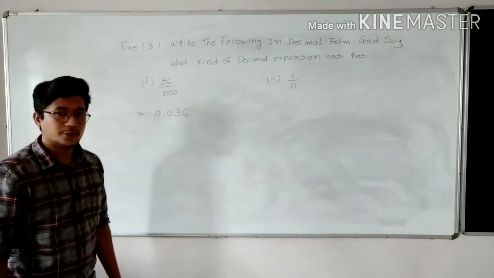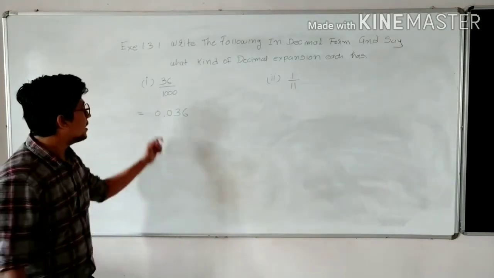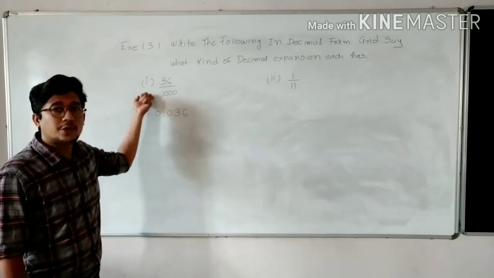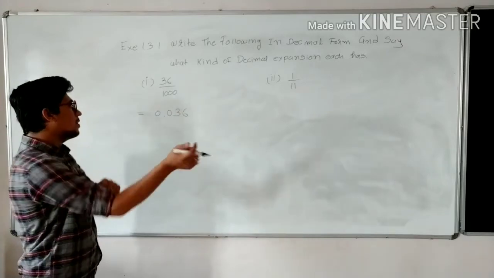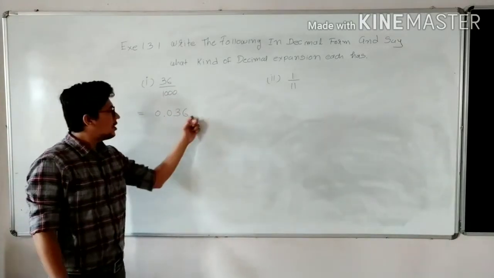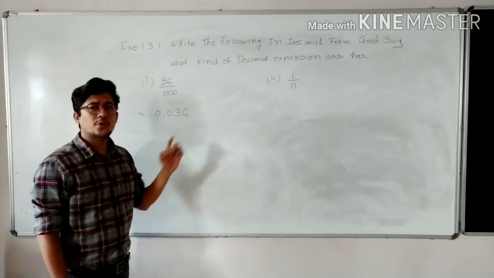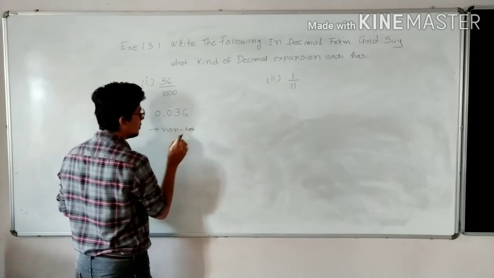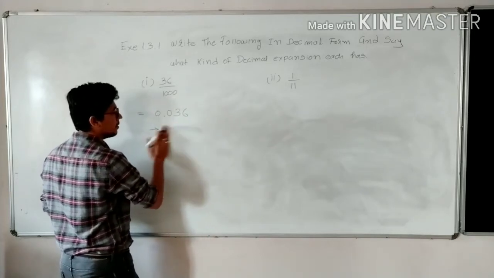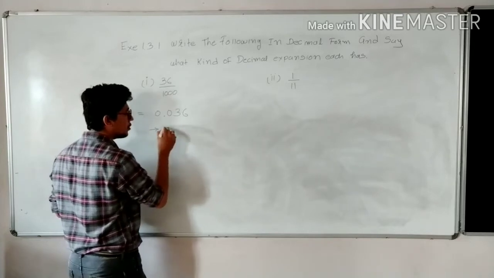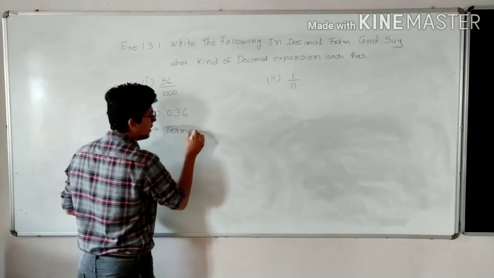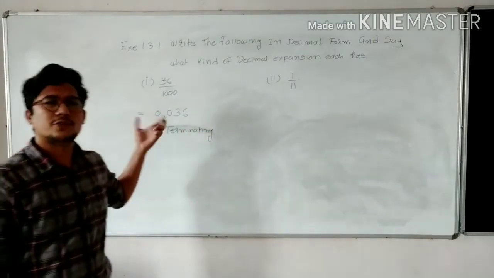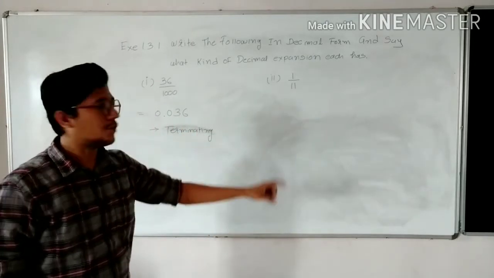Yes or no? You haven't followed the division process yet, but still you can answer the question. Why? Because in the denominator you have a multiple of 10. Okay, so 0.036. The dots are not continuing, so it is terminating. It is stoppable. Terminating one. Okay, so we have finished the first problem. That was very easy. Now we will move on to the second problem.